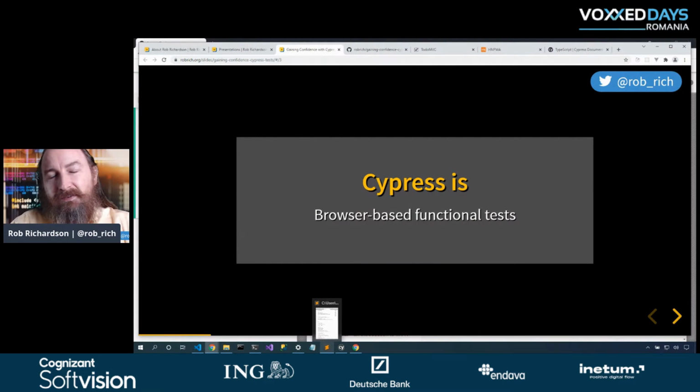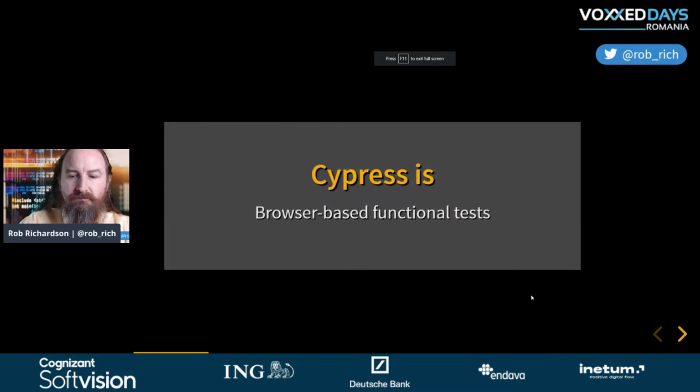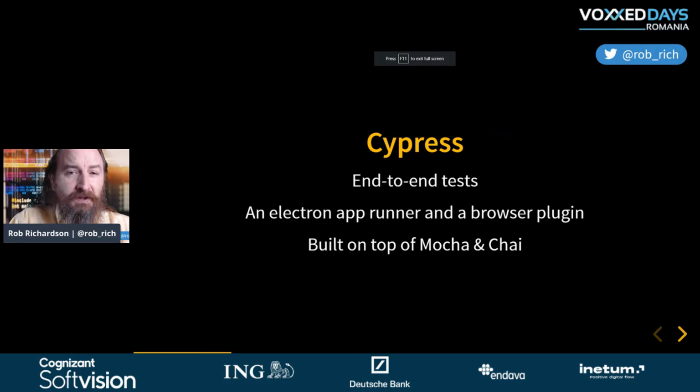So that is Cypress, a browser-based functional testing. Or said differently, end-to-end testing, where we're running the browser through various things to be able to validate that our site works correctly. Cypress is an Electron app, and it's a browser plugin. It's built on top of Mocha and Chai. So if you've built any Mocha tests inside JavaScript or TypeScript, then you'll feel right at home. If you've worked with Jasmine or Jest, then it'll be a smooth ride as well.